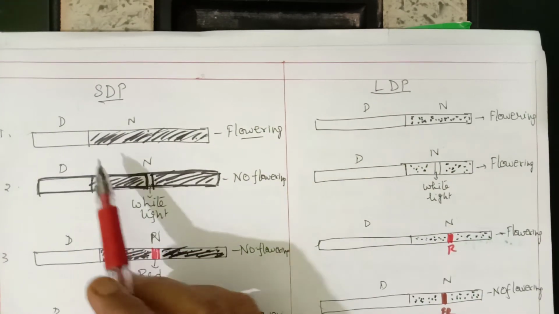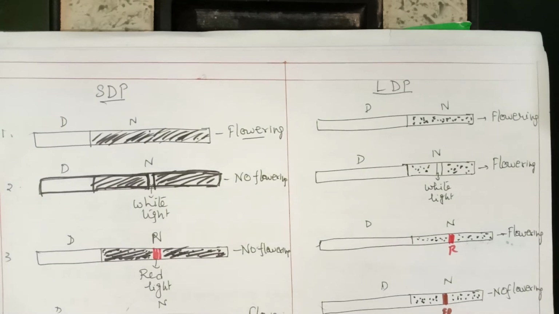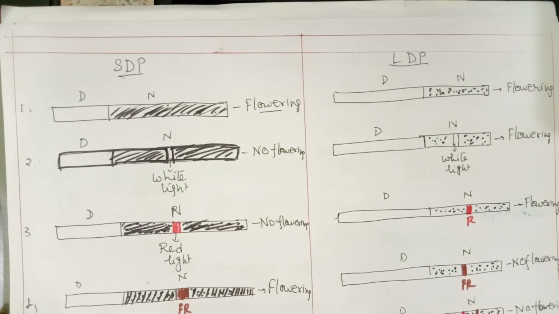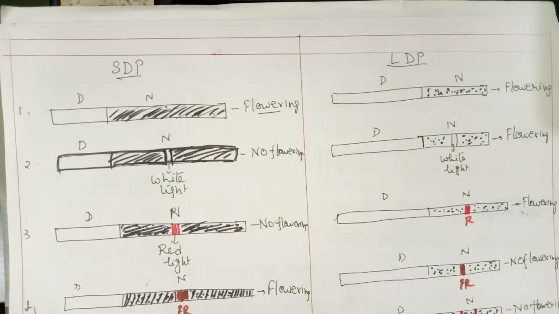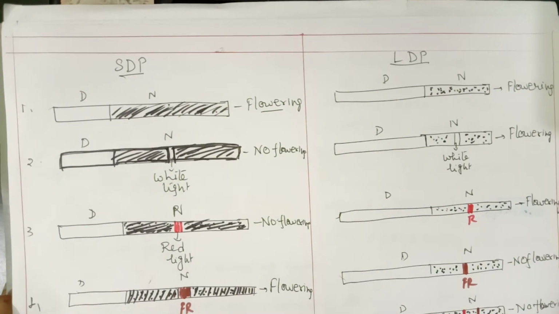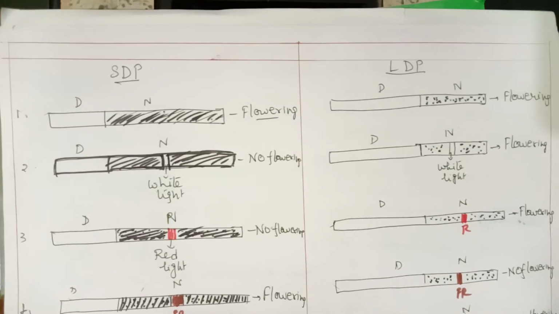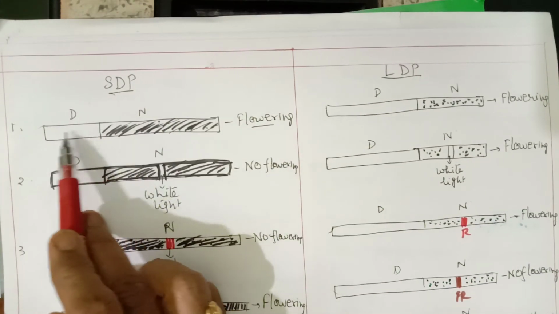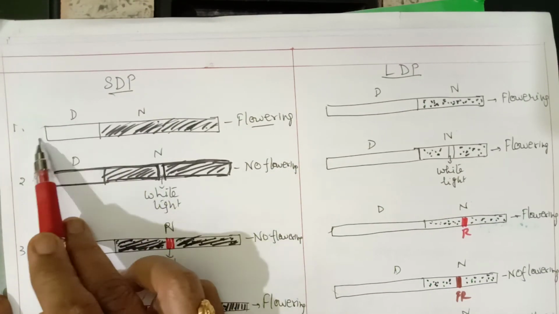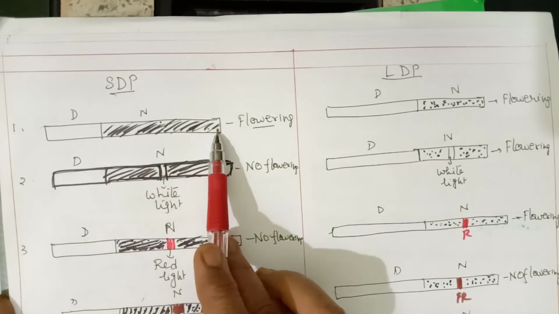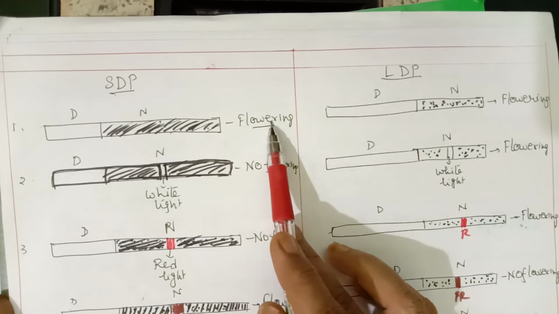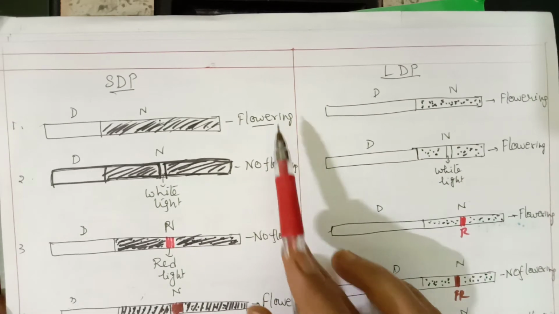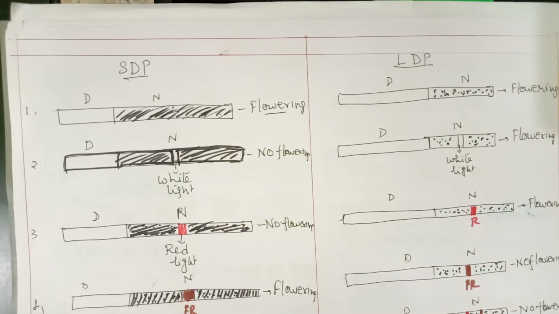So, short day plants. First, let us observe the diagrams of all short day plants, and then we can compare with the long day plants. First I'll explain about short day plants. The first thing required is less daytime: short day, long night. When short days are present and long nights are present, it induces flowering. This is the first condition.